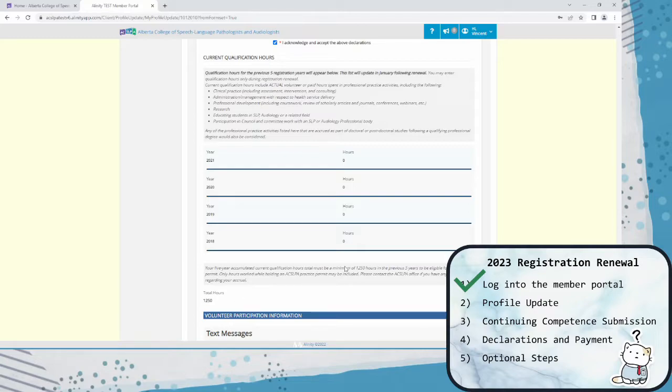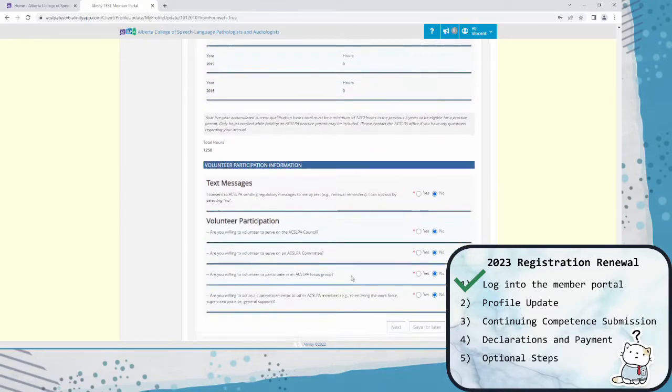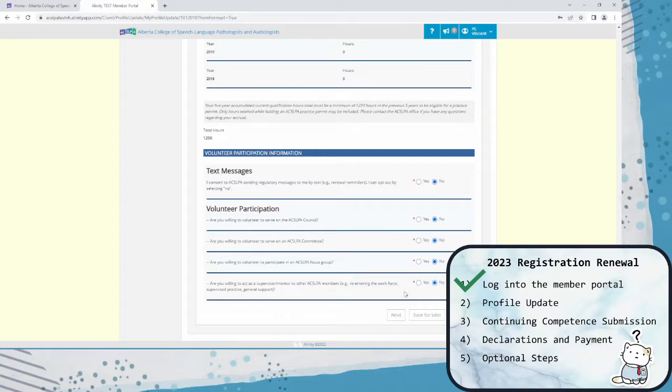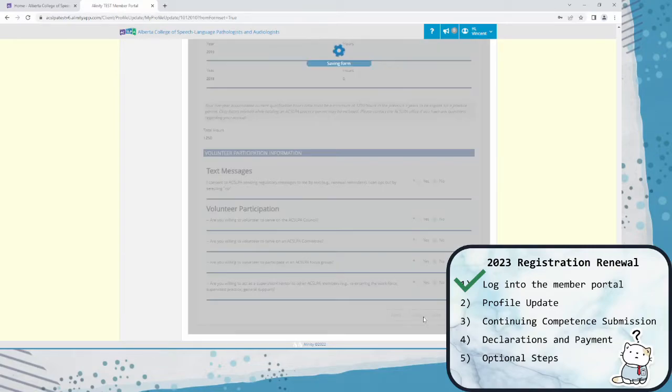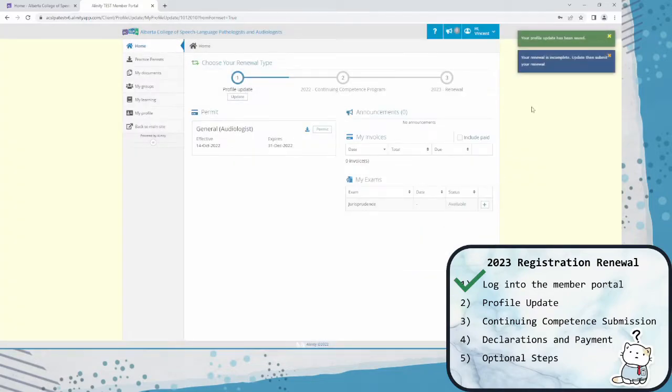With the exception of new graduates, all of our members must have a minimum of 1,250 practice hours in the previous 5 years. If you do not meet this minimum, your renewal will be sent to office staff upon your submission, and we will be in contact with you to give further direction. Finally, we'll collect some information about your volunteer participation, and then you can hit the Save for Later button. It will give you a notification that your update has been saved and that your renewal is still incomplete and not submitted yet.